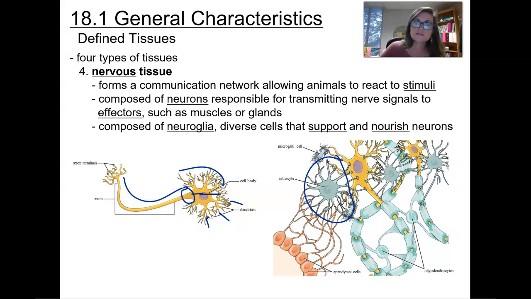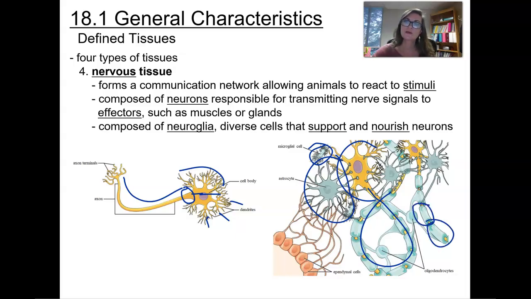Another cell that you see there is going to be what we refer to as a microglial cell, kind of like the neuroglial cell. It's a support cell. It's going to use phagocytosis in order to eat up things that don't belong there or old worn-out cell parts that might be within that nervous tissue. We've got our regular neuron here. You're going to see that it's got the axon that's traveling down. And remember, we talked about Schwann cells. These cells that you see going around this area here, those are your Schwann cells, and those cells are going to be insulating those neurons.